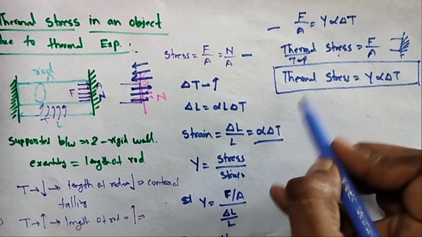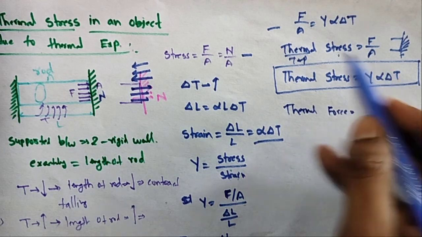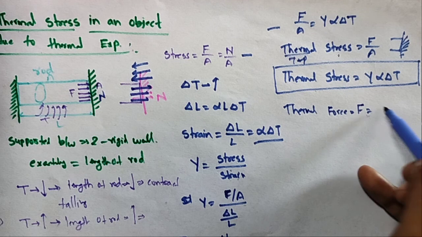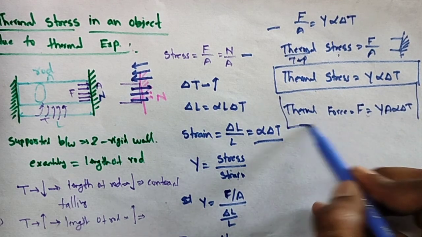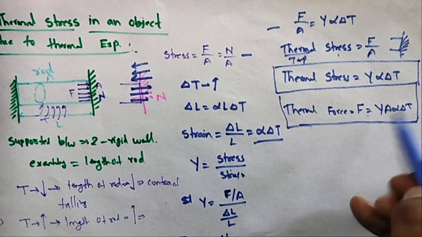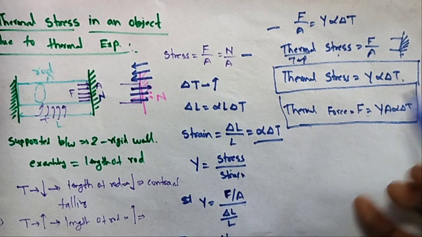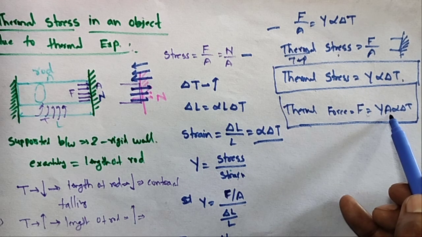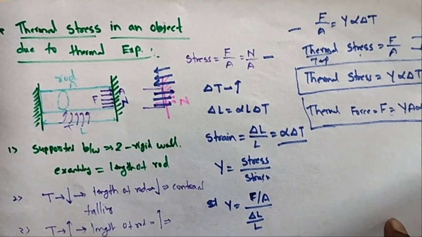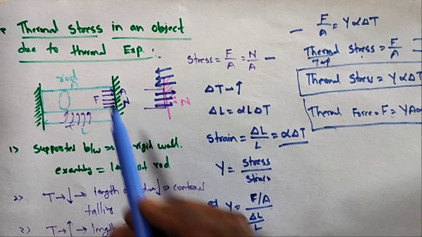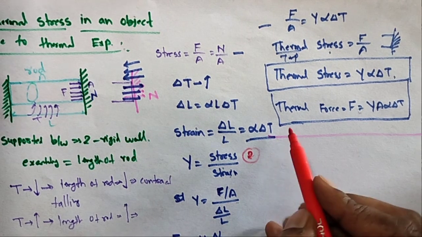What is the thermal force? The thermal force is found by moving A to the other side: F is equal to Y A alpha delta T. This is the thermal force. Therefore the thermal stress is independent of the area, but the thermal force depends on the area of the given rod. So this is one of the applications of thermal stress in an object due to thermal expansion.